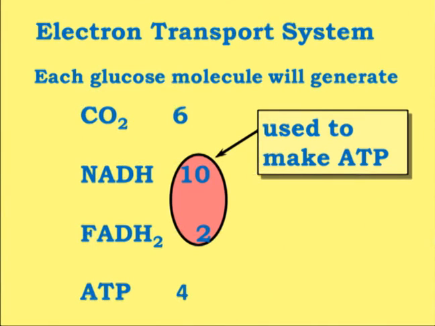Now these 10 NADH and 2 FADH2 will be used to make ATP when they transfer their reducing equivalents to the different carriers of the electron transport chain.